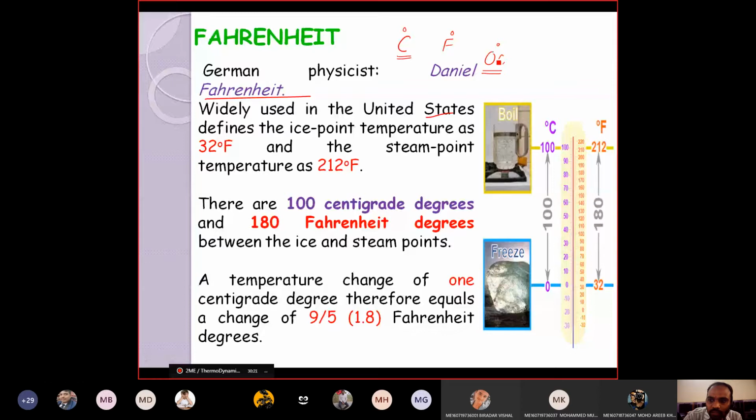So if the thermometer is kept in equilibrium with the ice, then the reading is 0 degree centigrade, and the same value in Fahrenheit is equal to 32 degree. 32 degree Fahrenheit is nothing but 0 degree centigrade. And the steam point is 100 degree centigrade in the centigrade system, whereas in the Fahrenheit system, it is, sorry, 212 degrees Fahrenheit. Now, what is the difference between the steam point and the ice point in the centigrade system?